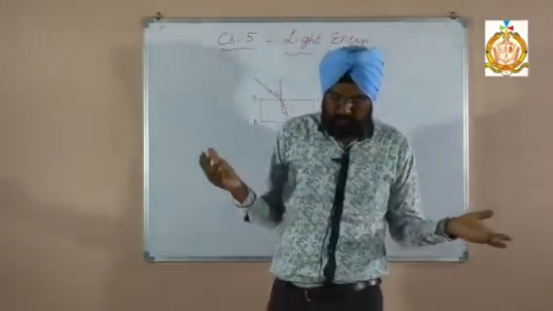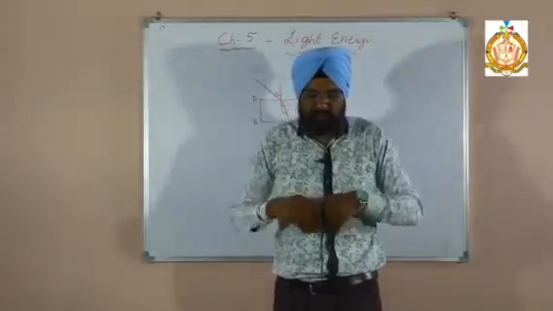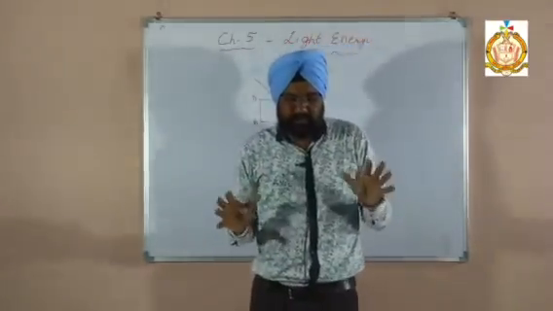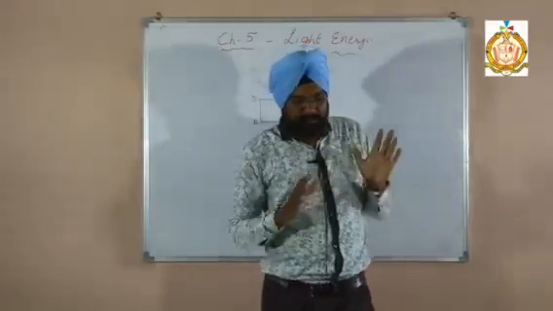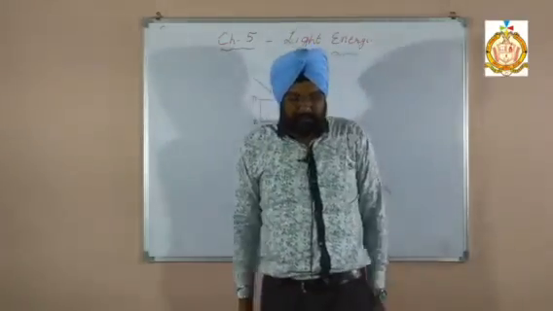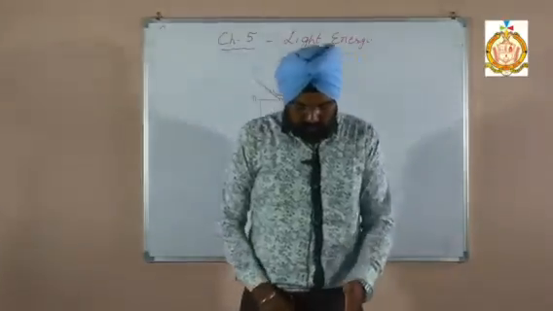Why? Because the ray of light from the coin moves away from the normal and bends at the surface separating water and air. So this bent ray of light reaches the eye. Okay, in the same way, all the examples, dispersion.